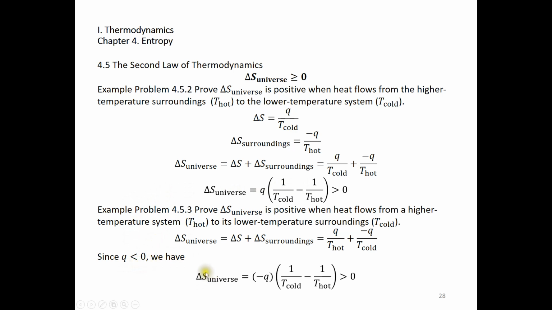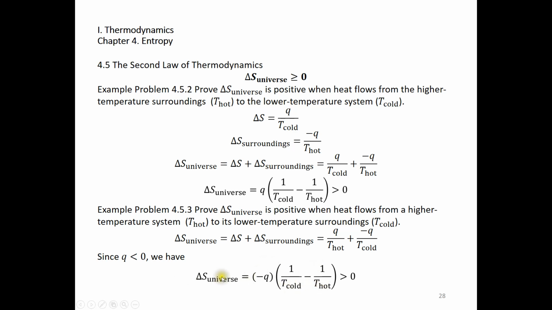Now let's look at the entropy change of the universe. It's the sum of these two. We'll take the common factor out. We're going to use negative Q here, and then it becomes 1 over T cold minus 1 over T hot. Negative Q is positive, and 1 over T cold minus 1 over T hot is also positive.